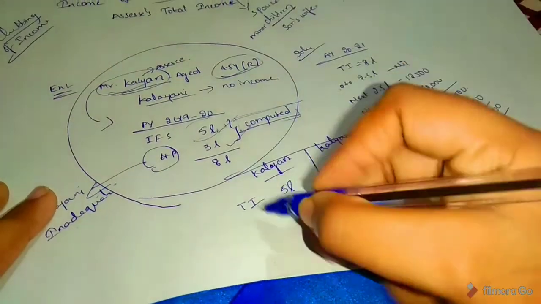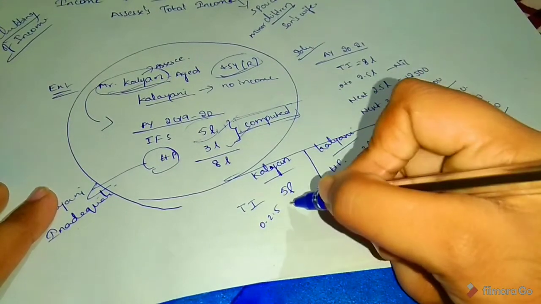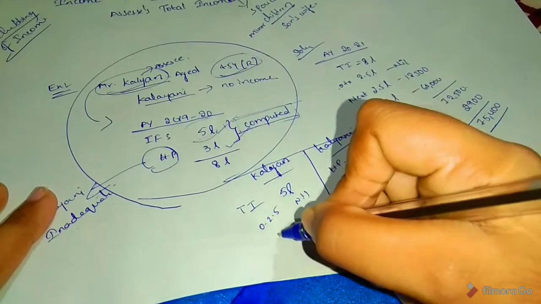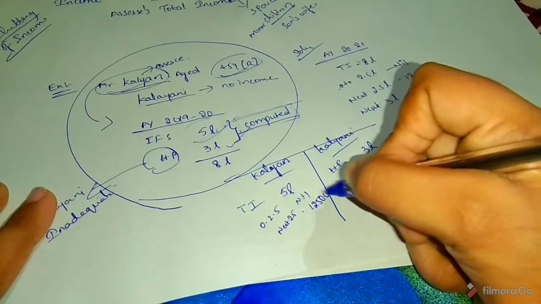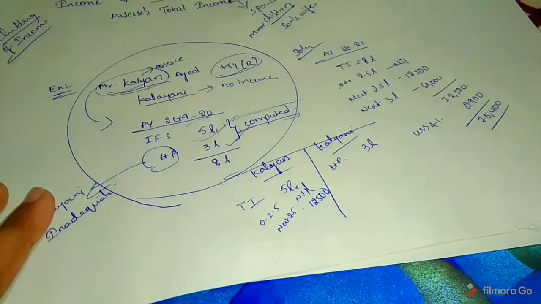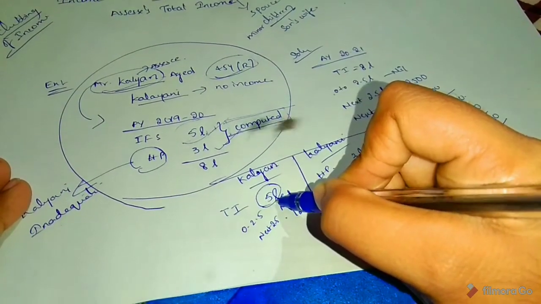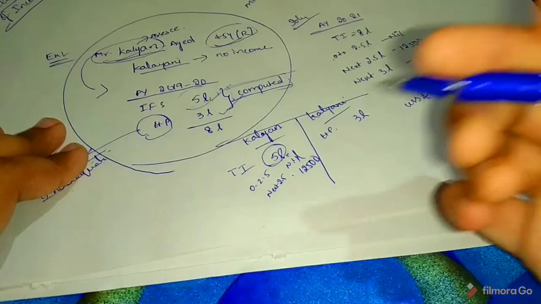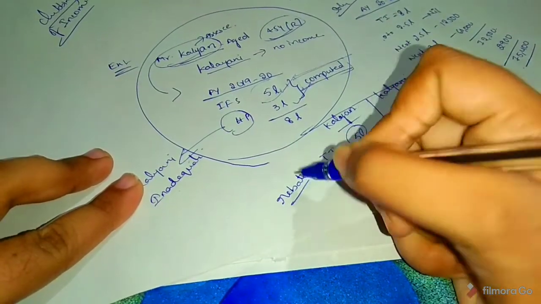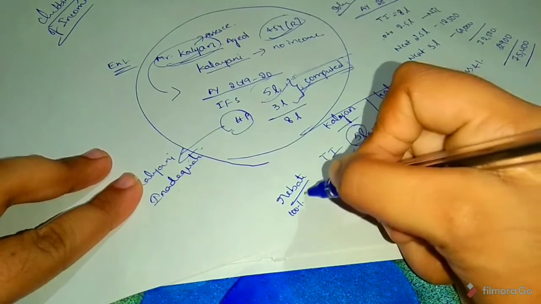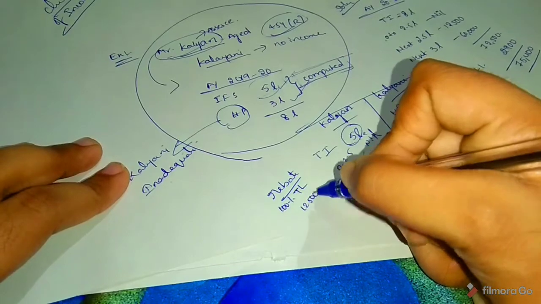So computing tax liability, 0 to 2.5 nil. And next 2.5 lakhs, 12,500. So here Kalyan's income is up to 5 lakhs only, so he can avail rebate: 100% of tax liability or 12,500, whichever is lower.